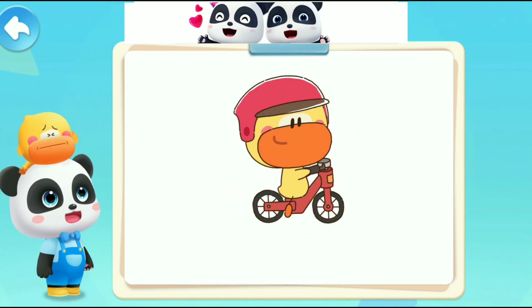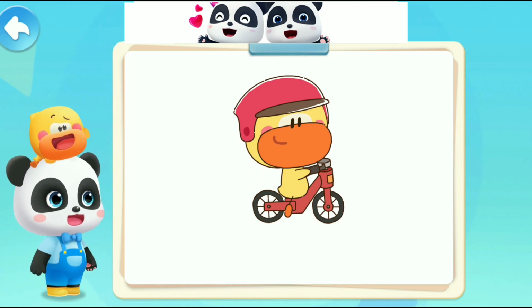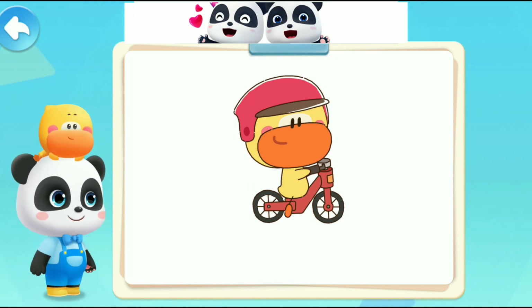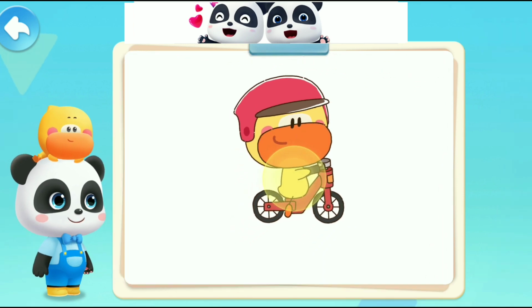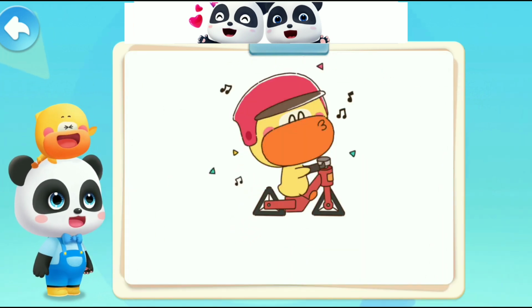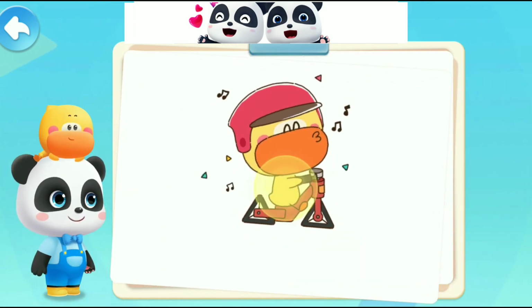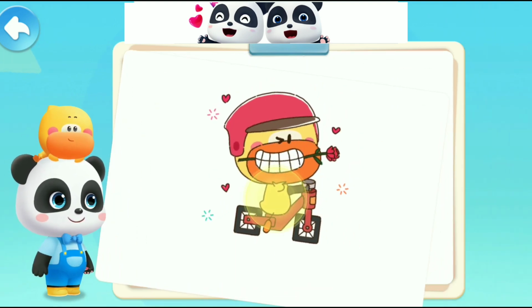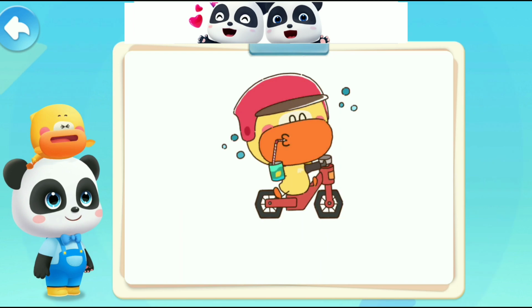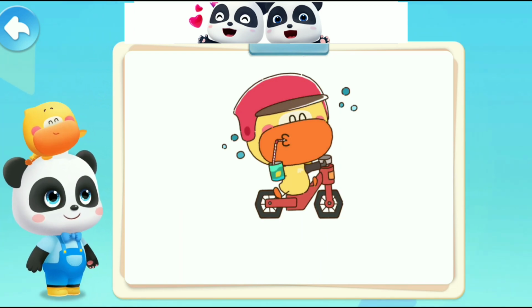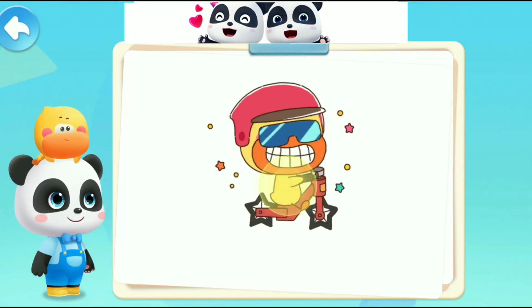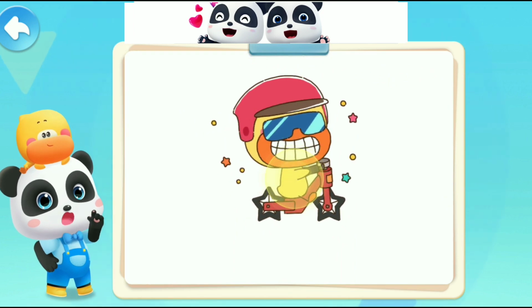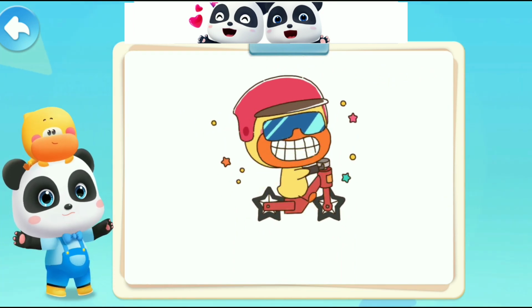Why are there only round wheels? It's not creative at all. I want to try. Triangle wheels. Square wheels. Hexagon wheels. They must be better than the round wheels. Kids, do you agree with Quacky? Let's try it.